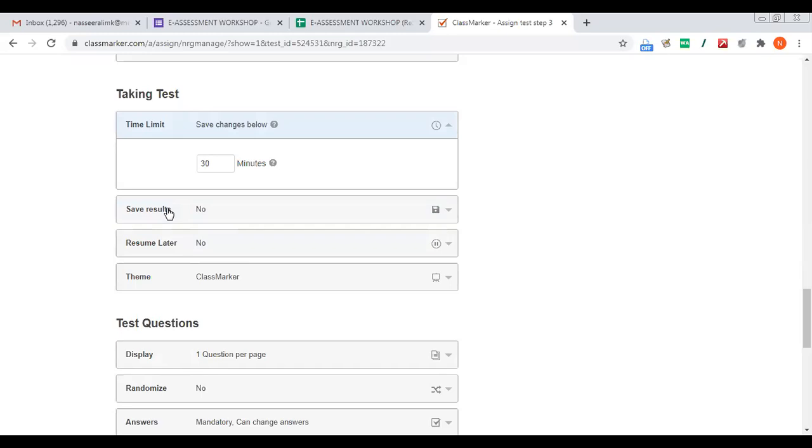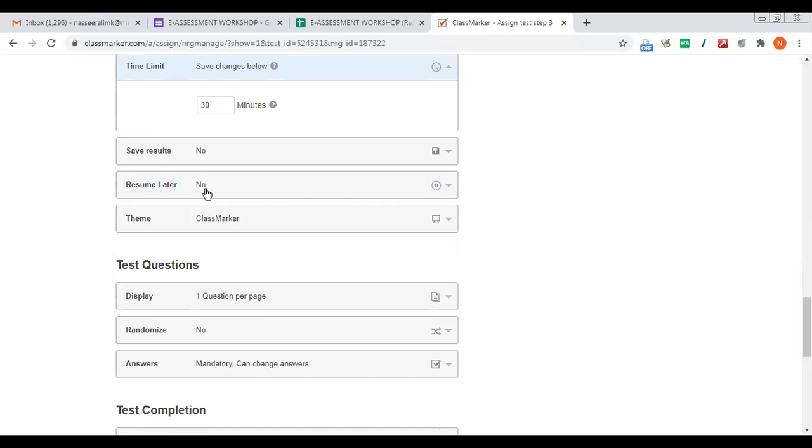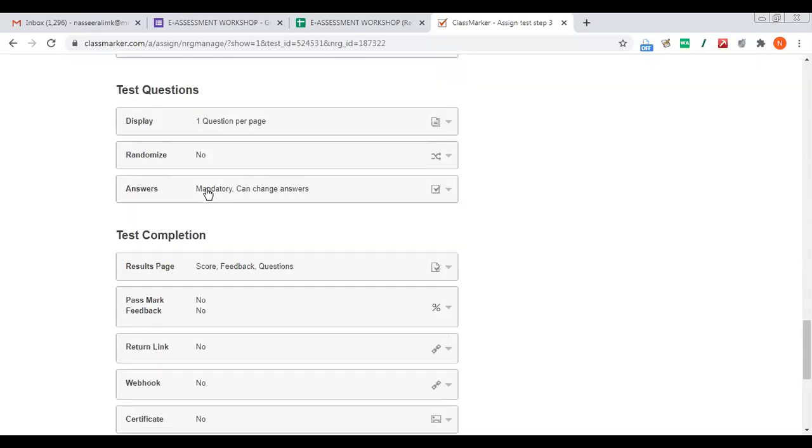Now save result. The option is that you can make accounts for students so that their records will be saved, or otherwise if you are sharing it with a link, their credentials and scores will not be saved on your platform. So better you make accounts for them. And do you want to allow them to resume later? You can do that also. If they want to pause and continue later, you can allow them.